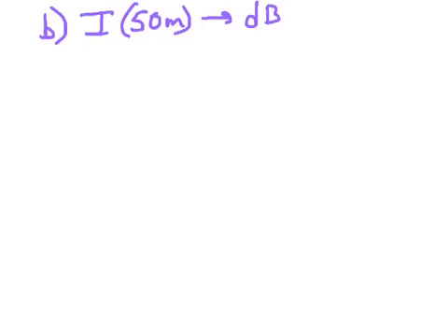Part B, we are looking for the intensity of sound when an observer is standing 50 meters away. So the observer is at an intersection 50 meters away from the train. What is the intensity at 50 meters? We're going to try and put this into the decibel scale. What we solved in part A is that the power of that emitted sound is 130 watts.